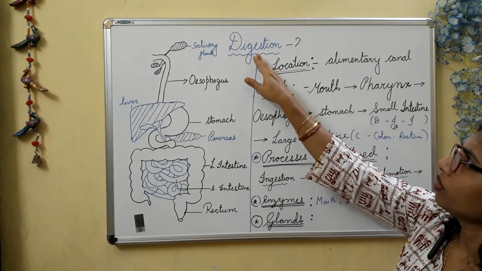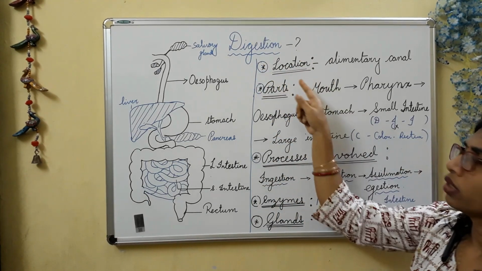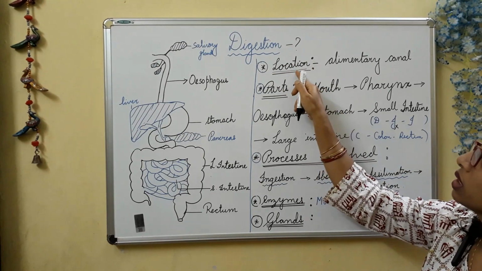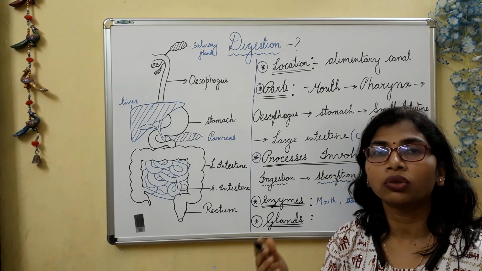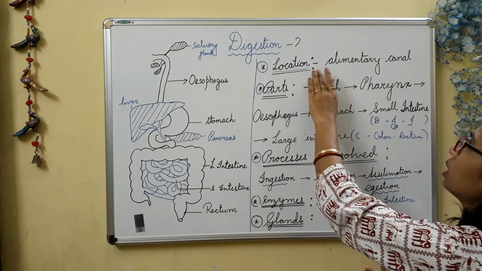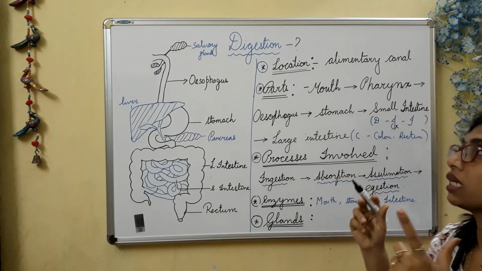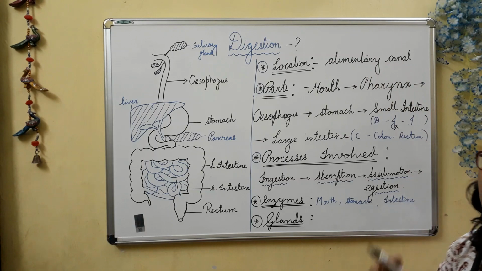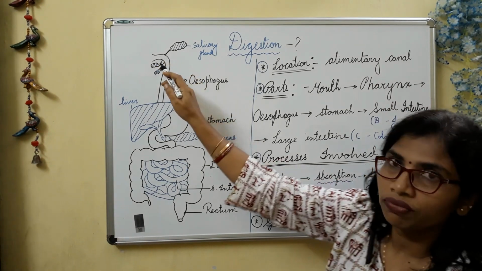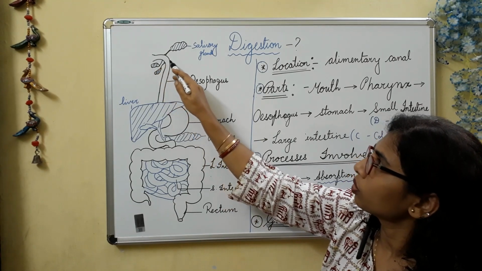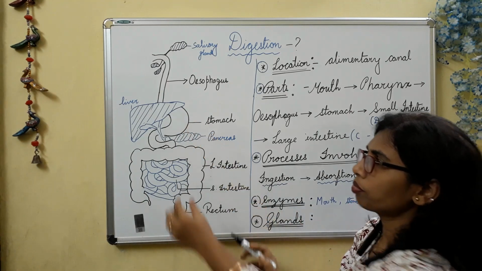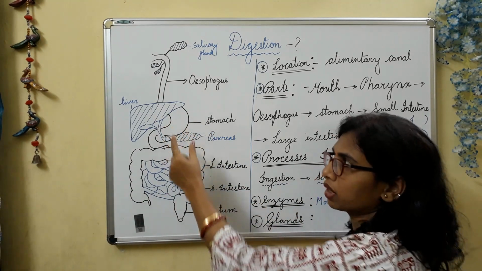After digestion, we will go to the second point, that is location. Location means where in our body the total digestive system is located. The total digestive system is called the alimentary canal. From the mouth, as you can see from the picture, the alimentary canal starts and then we get a pouch-like object, that is the stomach.